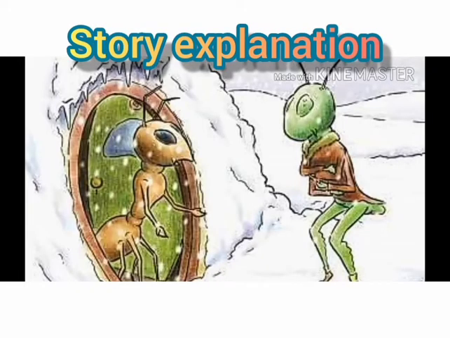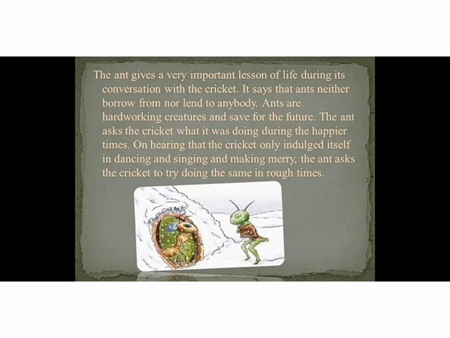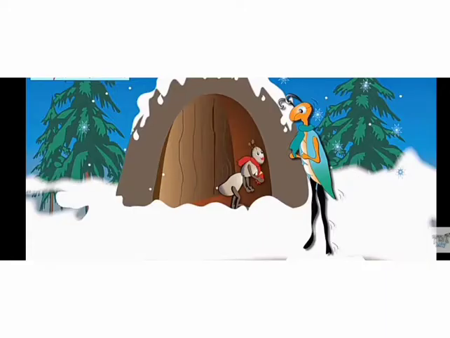Students, before seeing the poetic lines, I would like to explain this poem as a story. For your better understanding, I have attached a short story along with this video. The poet usually wants to give us a useful idea to follow in life. Thereby, he makes animals the characters. These animals reflect human nature. In this, the ant and the cricket. He brings in the idea of the careless life of the cricket on the one hand and the careful life of the ant on the other.